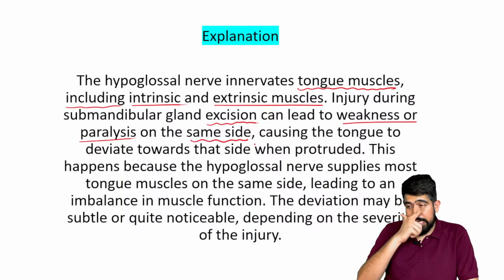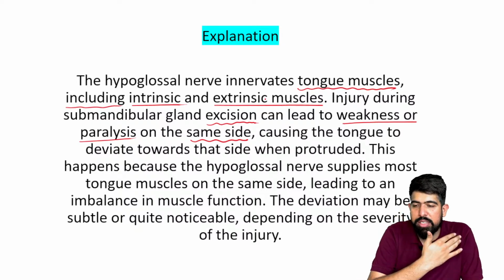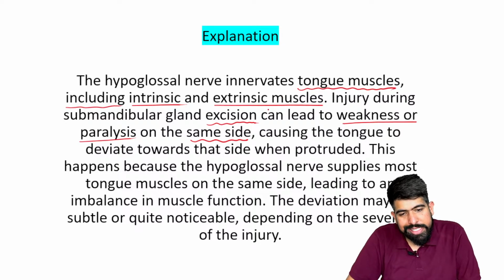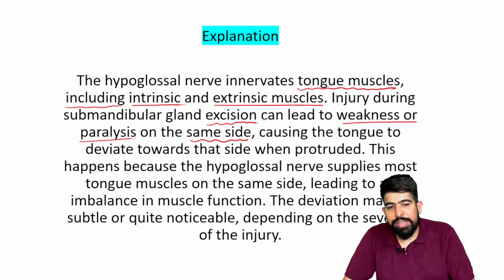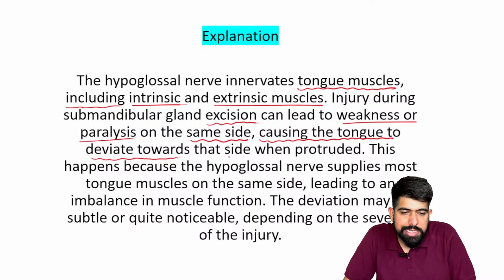Please understand, on the same side, because it will be injured here. Whether it is the left or the right side, the same side will get the weakness. This will cause the tongue to deviate towards that side when protruded.